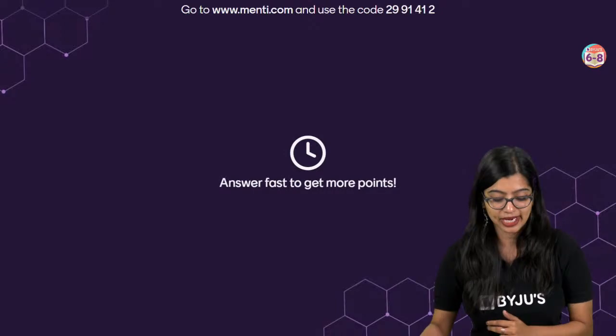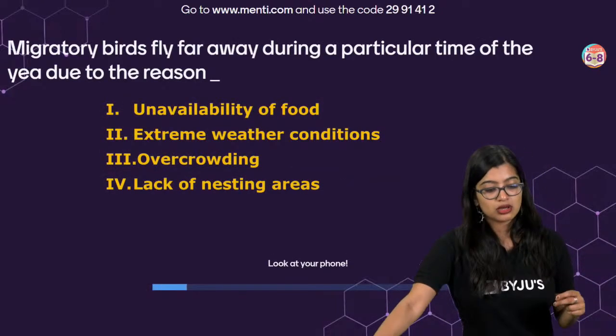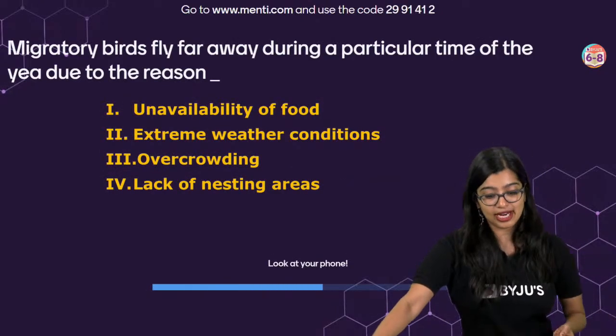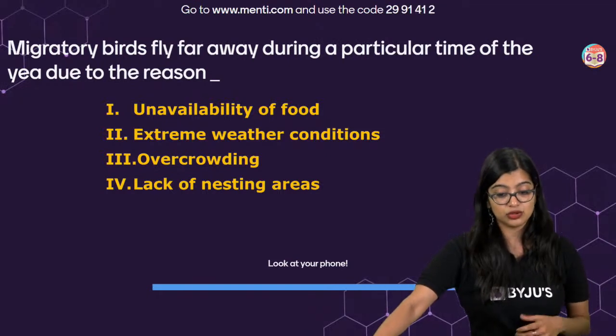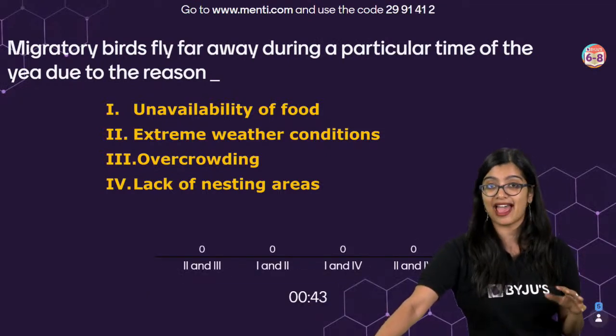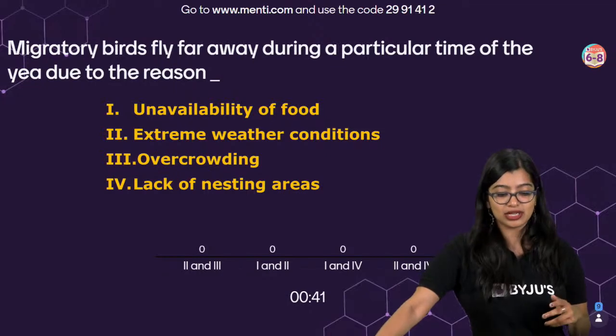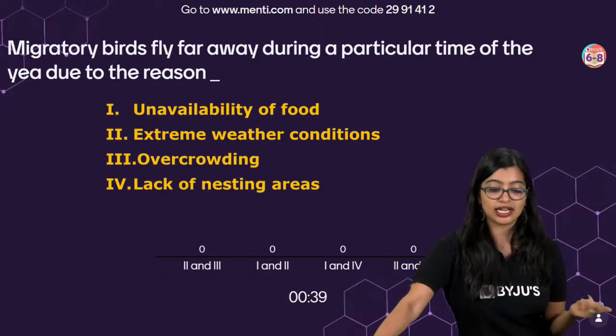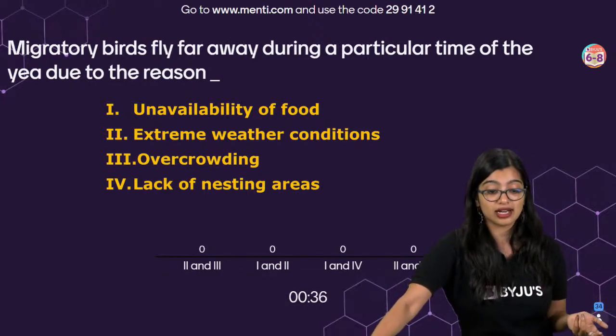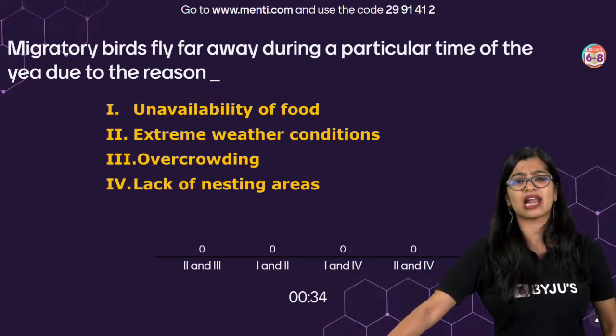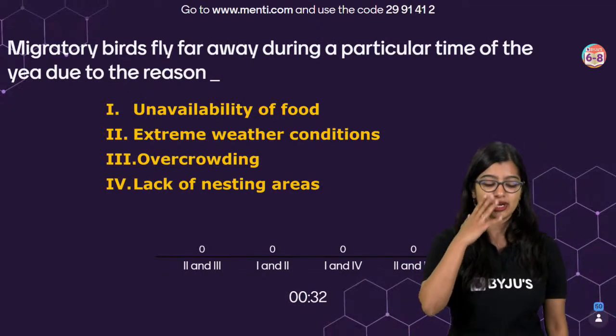Question number 2. Migratory birds fly far away during a particular period of time during the year due to the reason. What is the reason? Unavailability of food, extreme weather conditions, overcrowding, or lack of nesting areas. What is the correct answer?